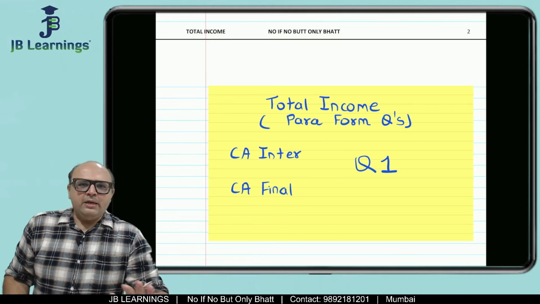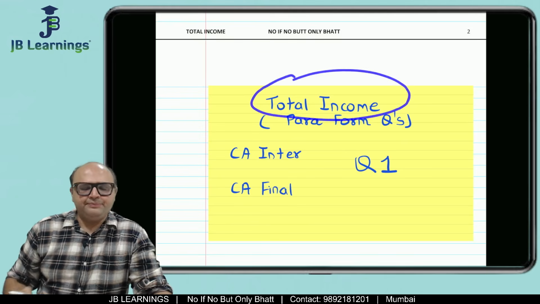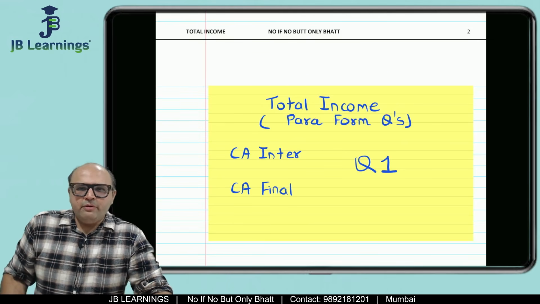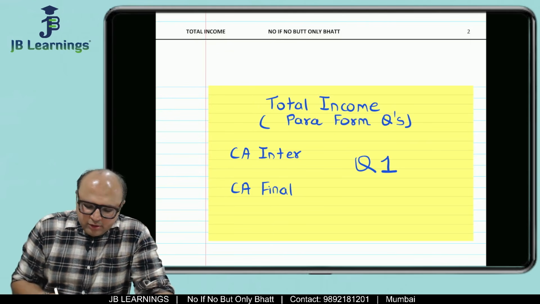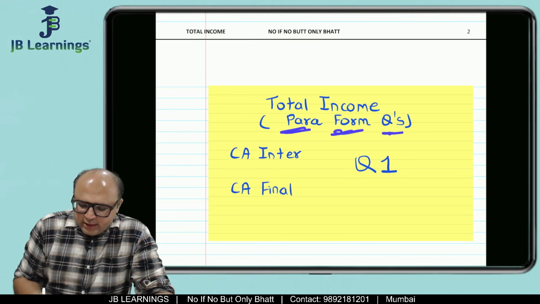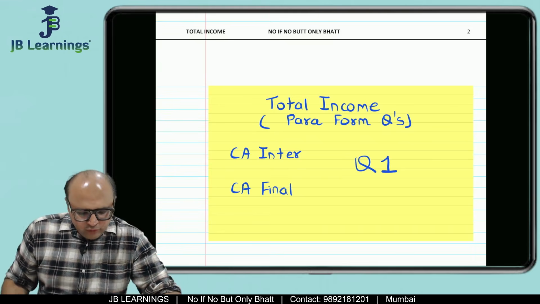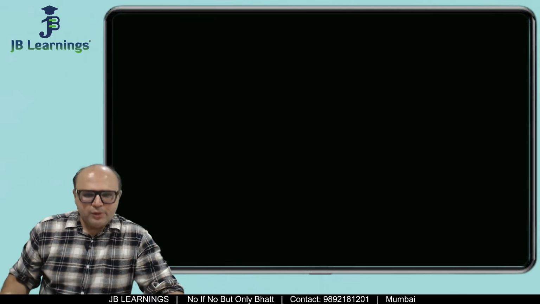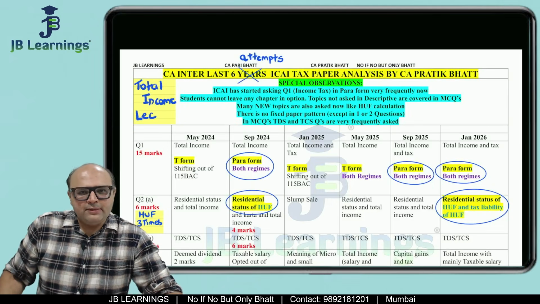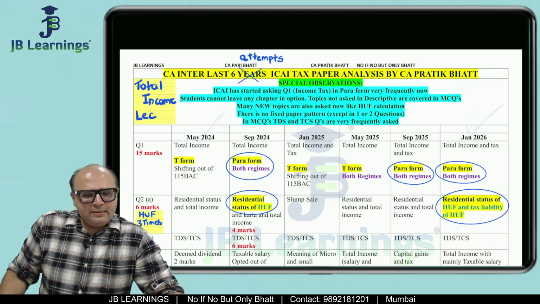As promised in my last video, we are going to start with a total income series. What is going to be very special in this series is that I am going to start with those total incomes which are asked in the exams in paragraph form. You must have already seen my last video in which I have done exam paper analysis for CA Inter from May 24 to Jan 26.